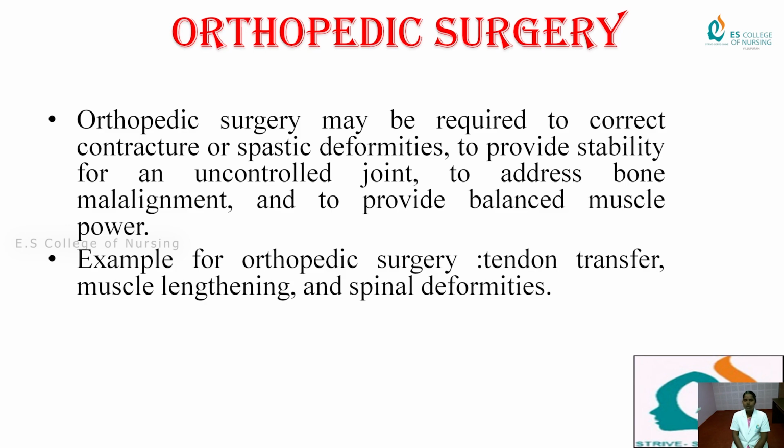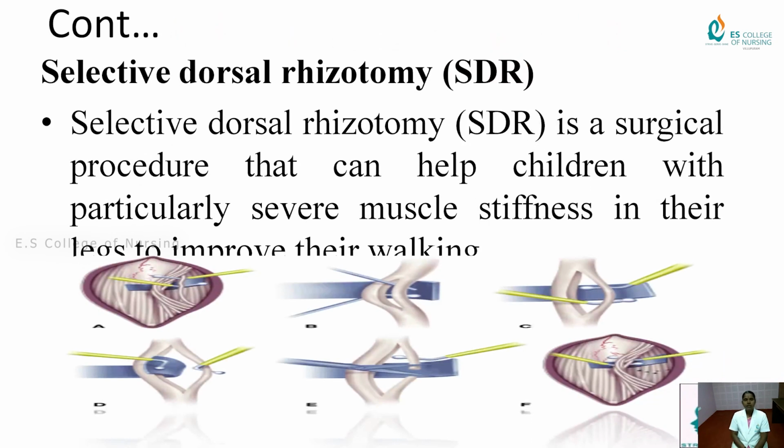Examples of orthopedic surgery: tendon transfer, muscle lengthening, and spinal deformity correction. Selective dorsal rhizotomy is a surgical procedure that can help children with particularly severe muscle stiffness in their legs to improve their walking.